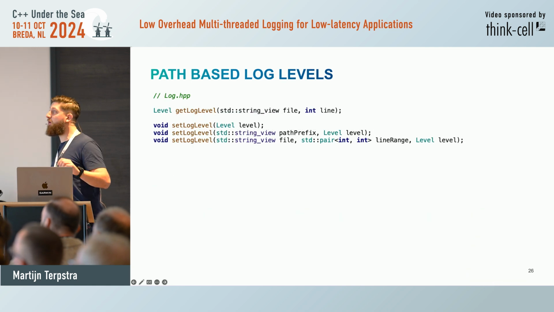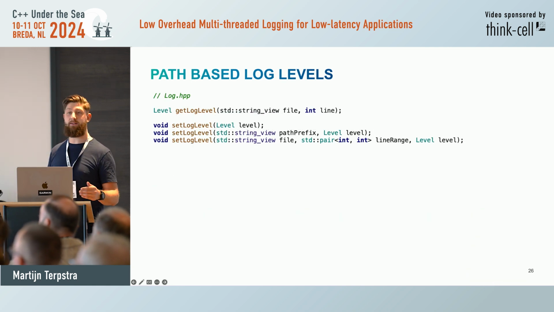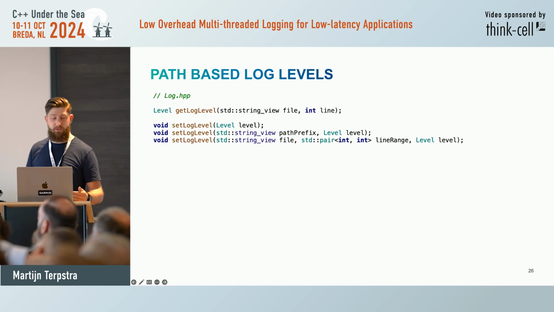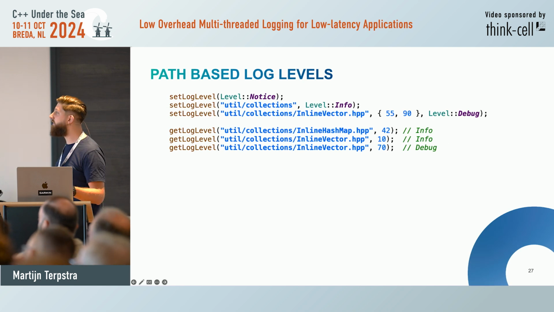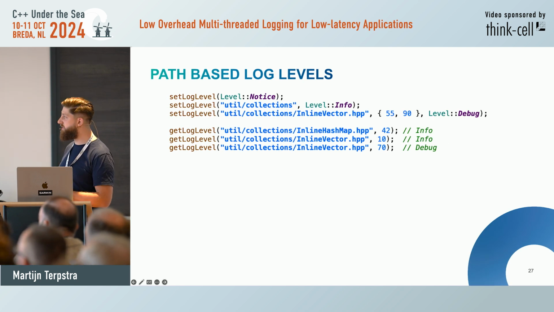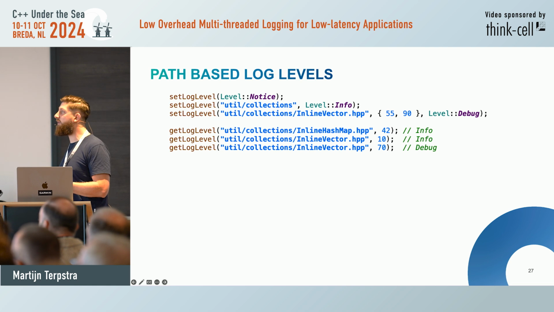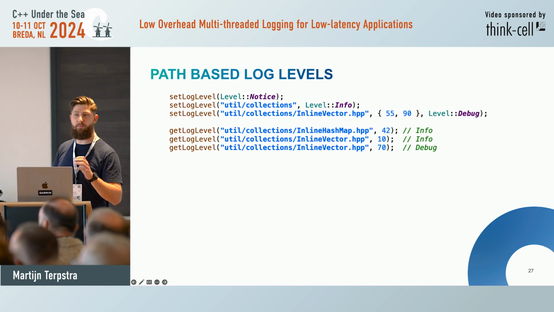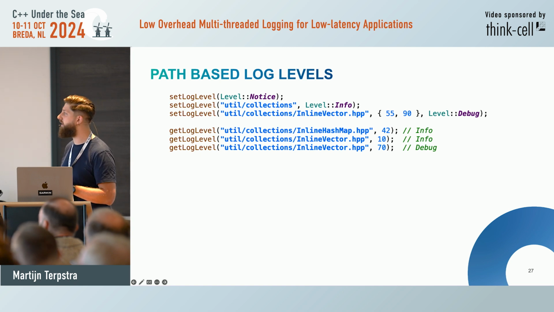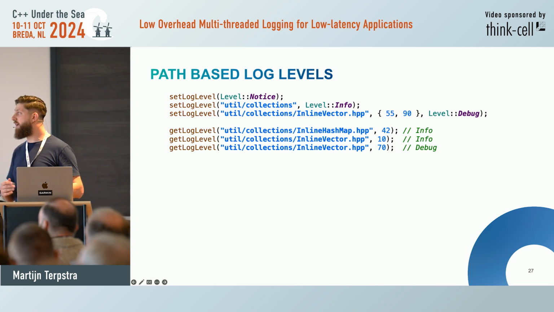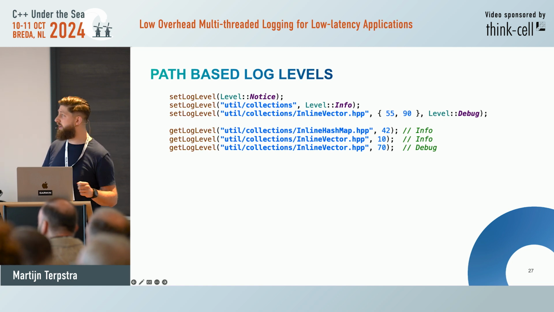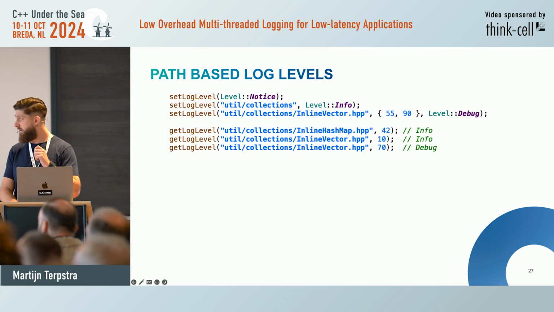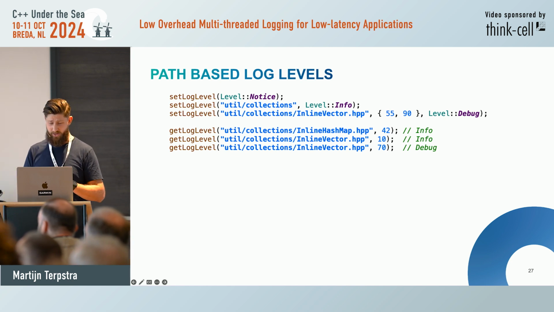So what API do we want? When we log, we want to get the log level of the file and the line. And then when we set the logs, that's already what we discussed before. So let's look at this example. For instance here, global it's notice, collections is set to info, and we're really granular with inline vector. And now we can really decide, okay, inline hash map, that can be info, it's part of util collections. Inline vector with line 10, not part of the range, still keep it info. And then line 70 is inside the range, so we can make that debug. This way, we're only debug logging this specific line.